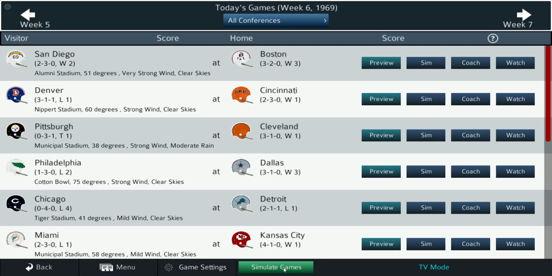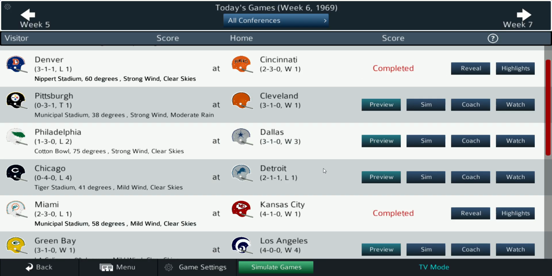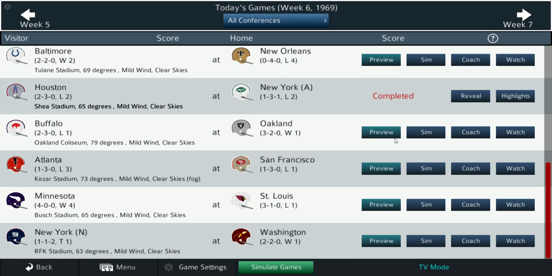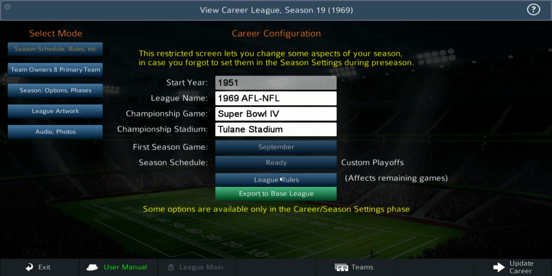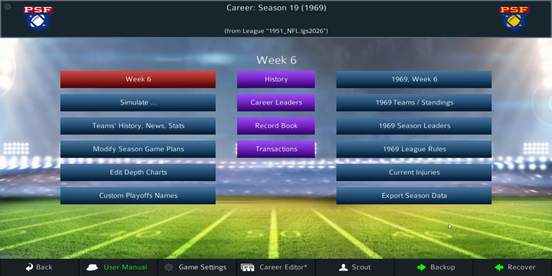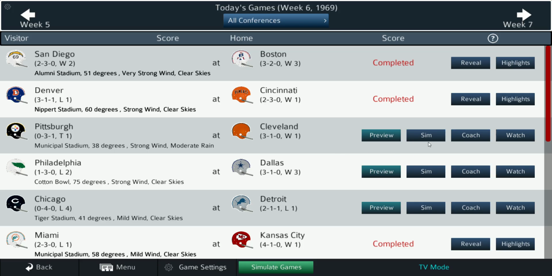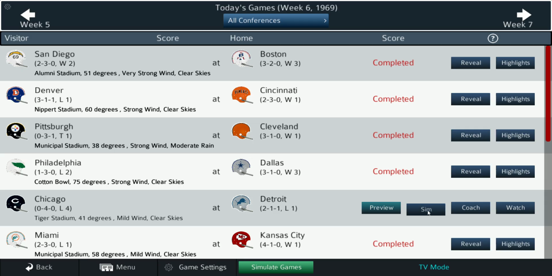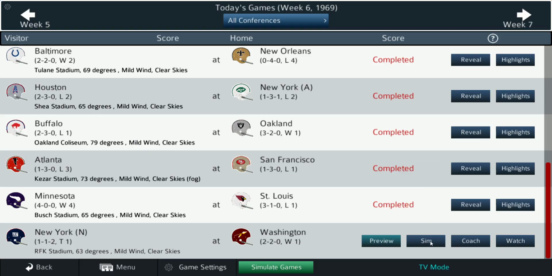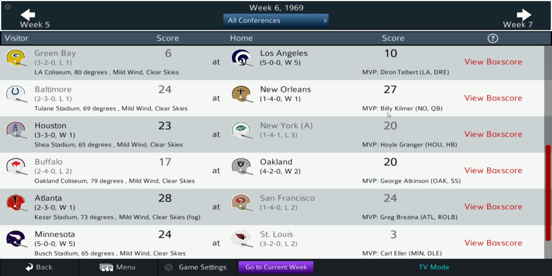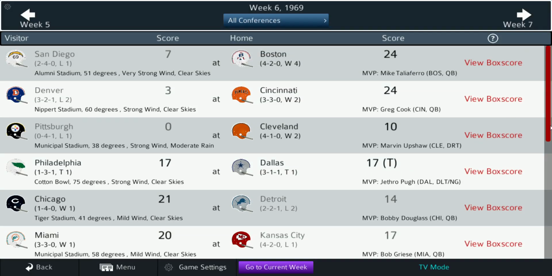Alright. Let's continue on. So let's do the AFL games. I think we're in the AFL rule set, so let's go ahead and keep going. All right. And the NFL games. All right. Take a look at these games real quick.